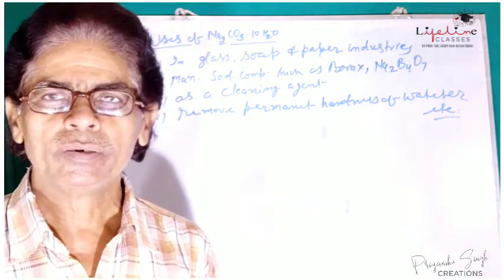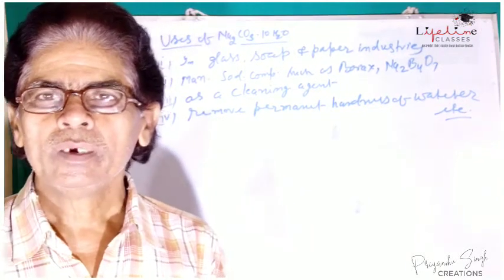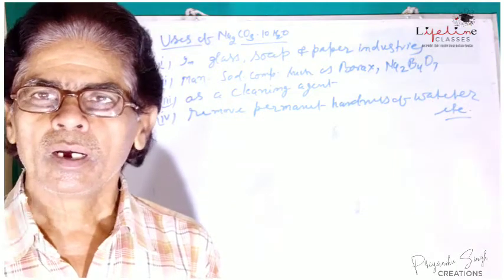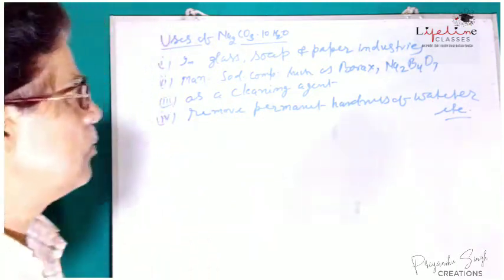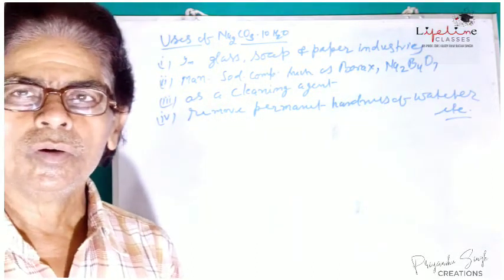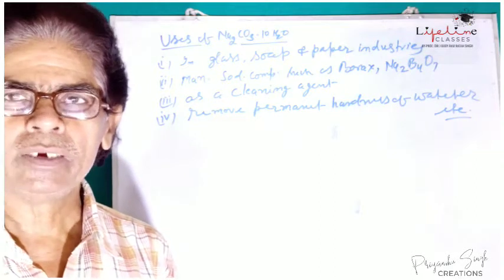Sodium carbonate can be used in the paper industries, glass industries, as well as the soap industries. You know, soaps are the sodium salt of higher fatty acids.